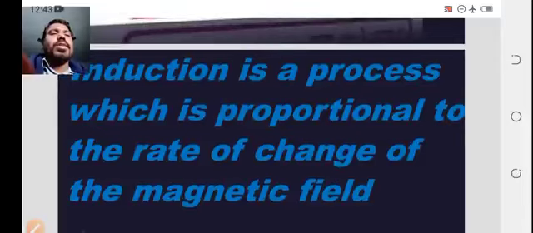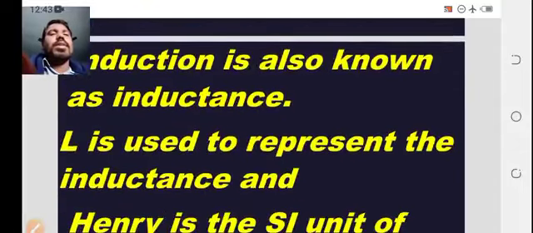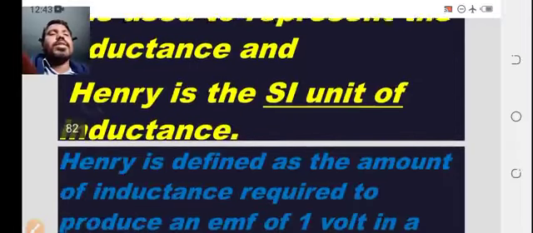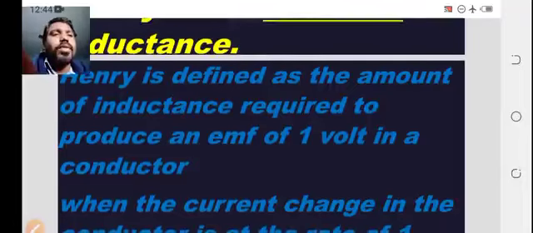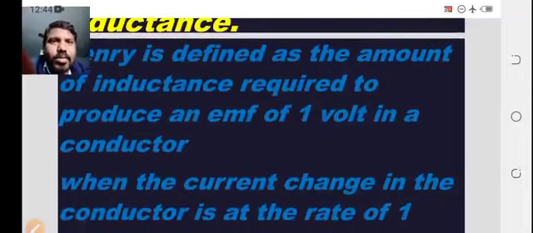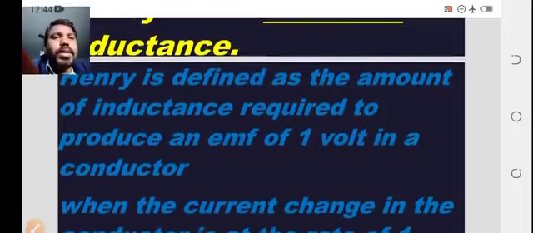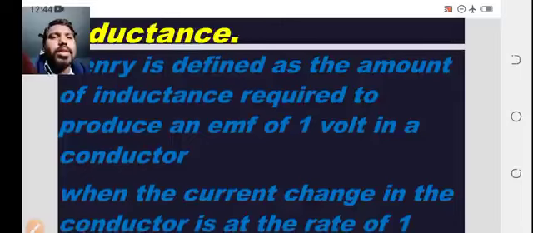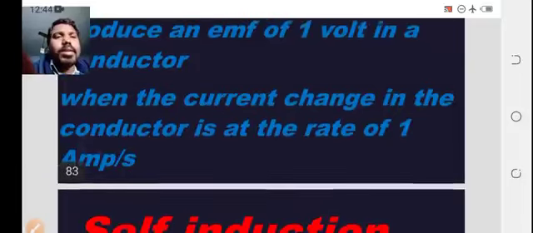Induction is a process which is proportional to the rate of change of the magnetic field. Induction is also known as inductance, where L is used to represent the inductance and Henry is the unit of inductance in the SI system. Henry is defined as the amount of inductance required to produce an EMF of 1 volt in a conductor when the current in the conductor changes at a rate of 1 ampere per second. We have no time, that's the reason I am moving quickly.